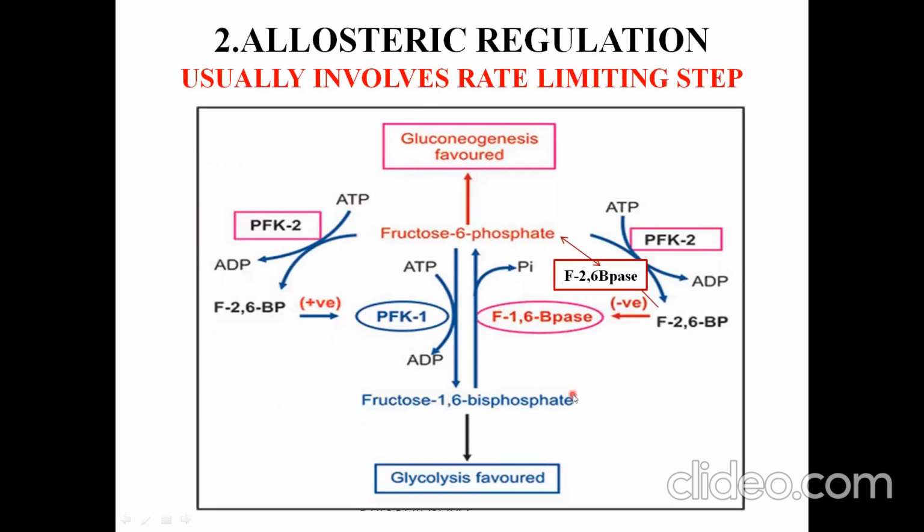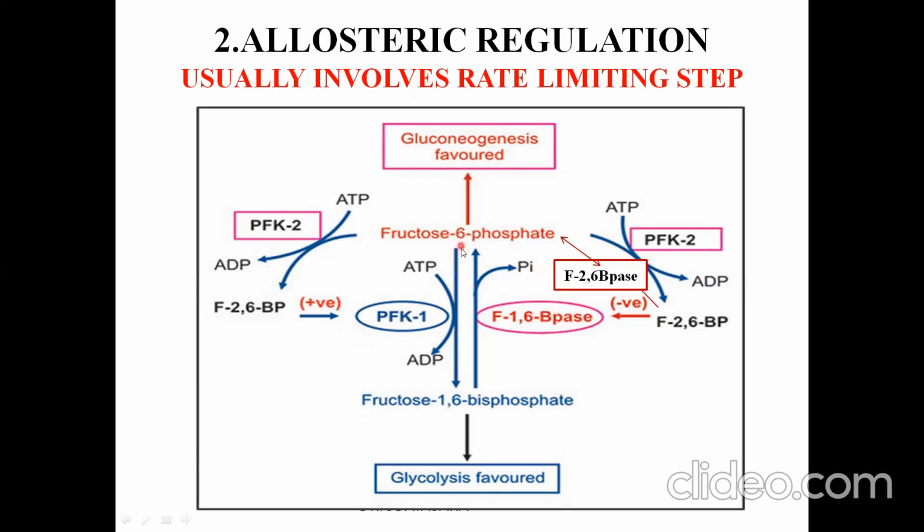Consider this reaction. In the fed state, what happens? There will be elevated glucose level. This glucose enters into the glycolytic pathway to produce more glucose 6-phosphate. Glucose 6-phosphate is converted to fructose 6-phosphate. This fructose 6-phosphate is catalyzed by the enzyme phosphofructokinase 2 to form more fructose 2,6-bisphosphate. This fructose 2,6-bisphosphate is an allosteric activator of phosphofructokinase 1, and hence glycolysis is favored. And fructose 2,6-bisphosphate is also an allosteric negative regulator of fructose 1,6-bisphosphatase, and hence gluconeogenesis is not active.